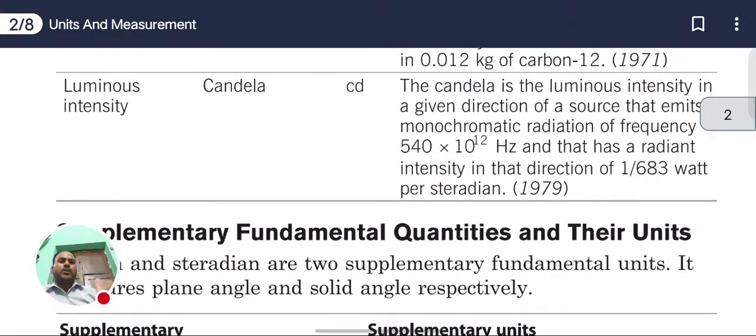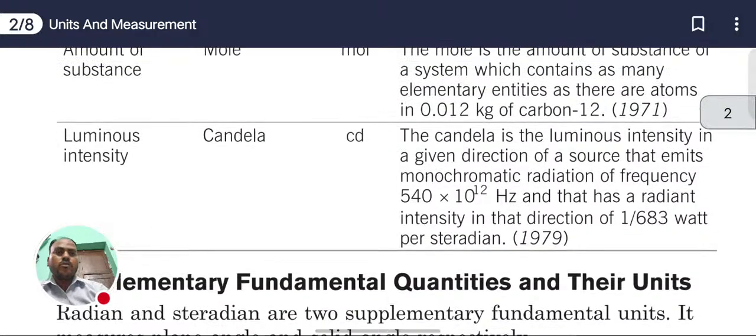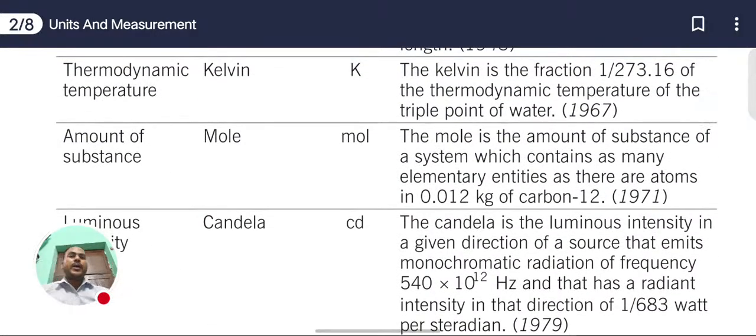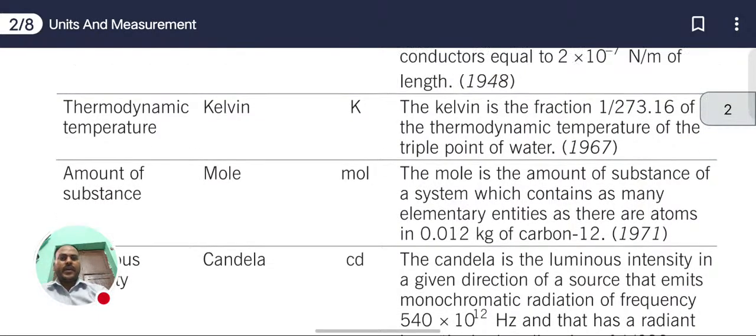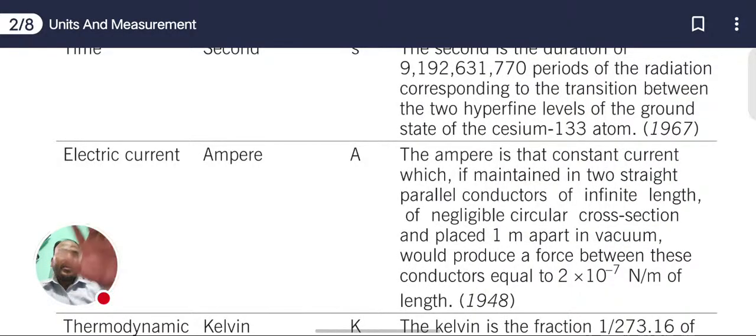Next, we have supplementary units. Before the supplementary units, we have the fundamental units. We have derived units, and a derived unit is based on the fundamental units. Suppose we want to find the area of any surface, such as a notebook. Then we write meter square, the SI unit of area.